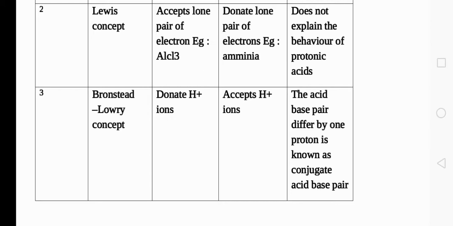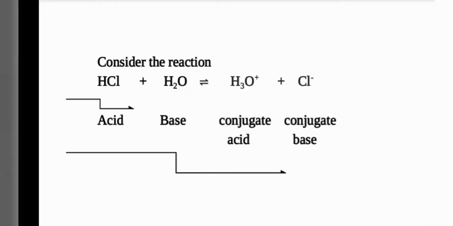Okay, and water is amphoteric in nature because it gives both H plus ions and OH minus ions in its solution. And the third one, Bronsted-Lowry theory, as I said, substances which are ready to donate H plus ions are acids, and those which accept H plus ions are bases. To understand the concept of conjugate acid and base, we are taking a reaction, hydrolysis of HCl, acid hydrolysis, that means addition of water into acid.